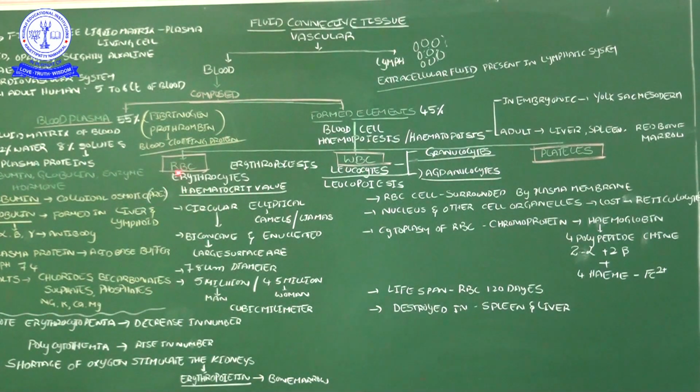Now the RBC cells, the erythrocytes, are circular in mammals, and elliptical in the camel and lemurs. Elliptical means egg-shaped. Circular means round. Now in mammals, that circular RBC is biconcave in nature. I mentioned this character in the general characters of mammals: mammalian RBC cells are circular and biconcave.